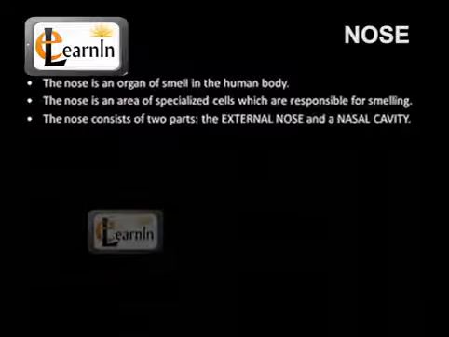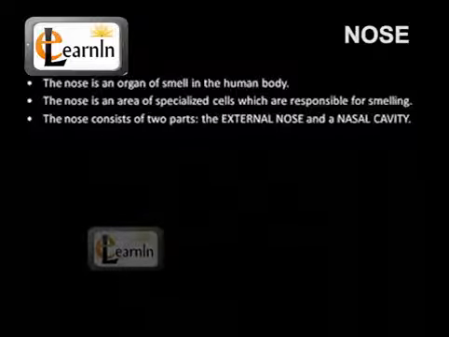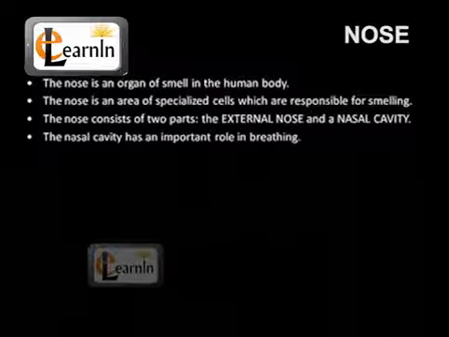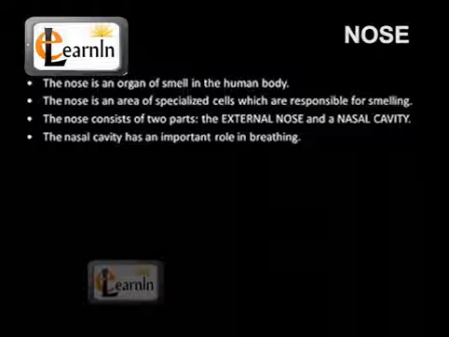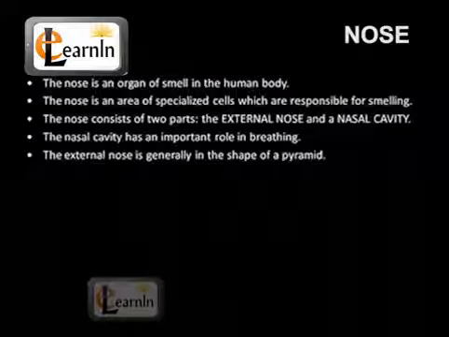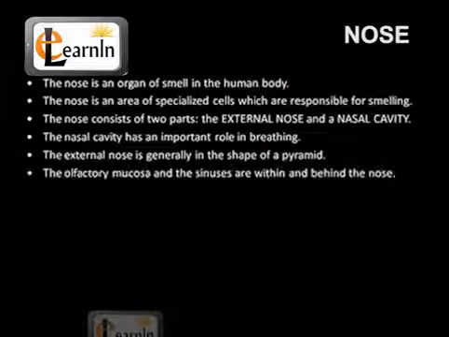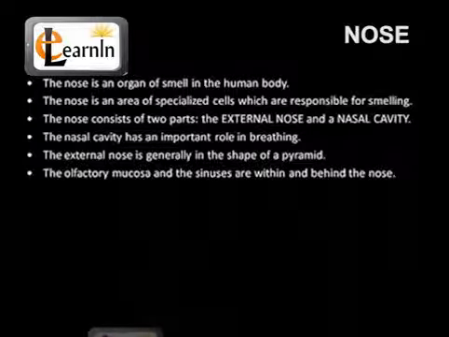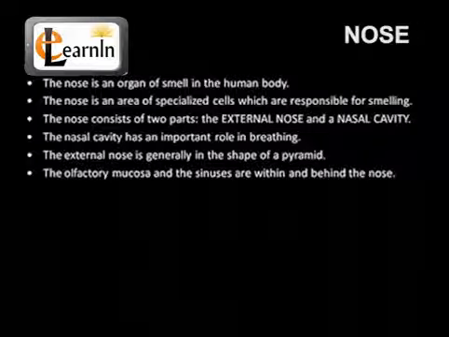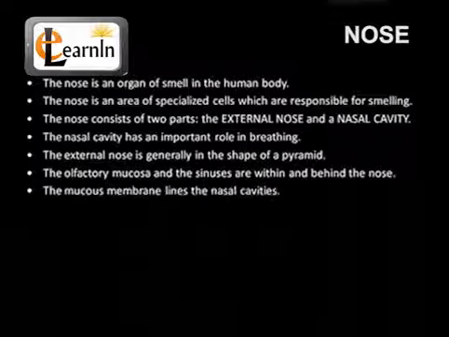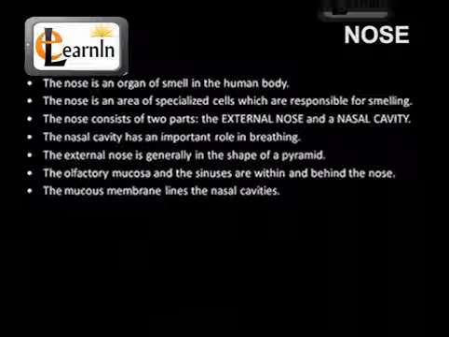The nose consists of two parts, the external nose and a nasal cavity. The nasal cavity has an important role in breathing. The external nose is generally in the shape of a pyramid. The olfactory mucosa and the sinuses are within and behind the nose. The mucous membrane lines the nasal cavities.